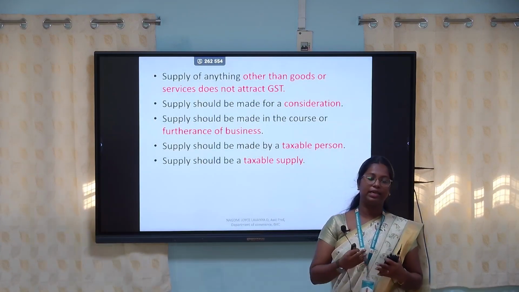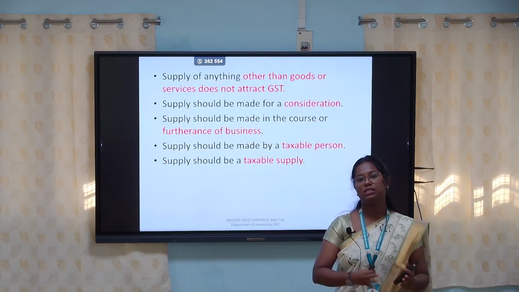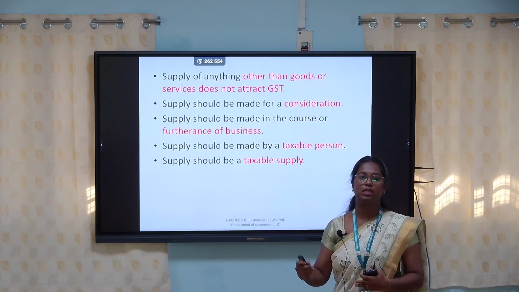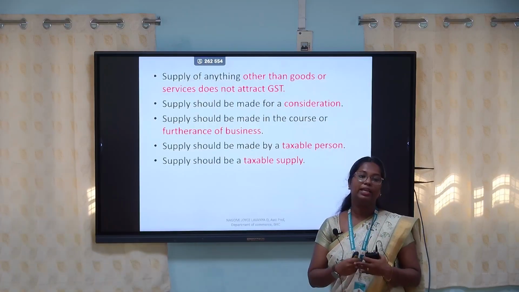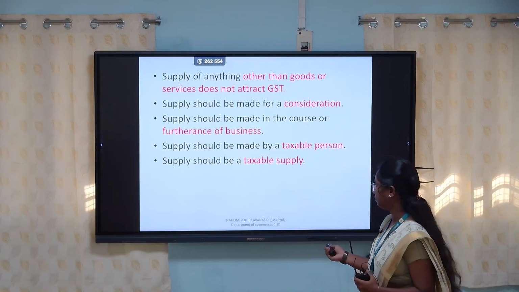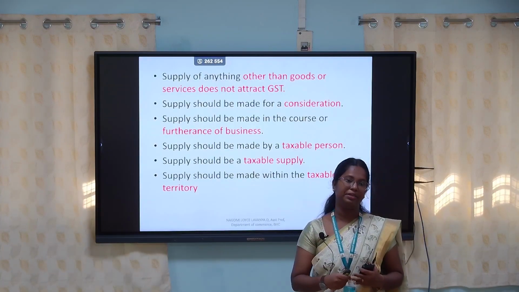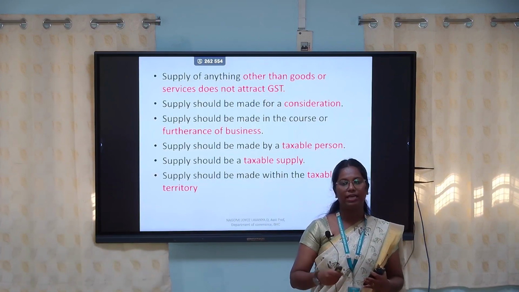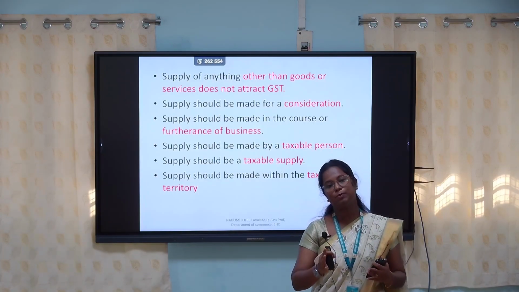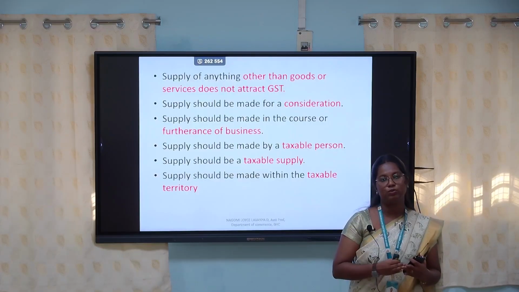According to GST, there are certain goods and services which are called taxable goods or services and non-taxable goods and services. So when you are making a supply, it has to come under the taxable goods or services. And at last, it has to be within the taxable territory. Taxable territory means within India. So when all these 6 parameters are fulfilled, then we will call it a supply according to GST.